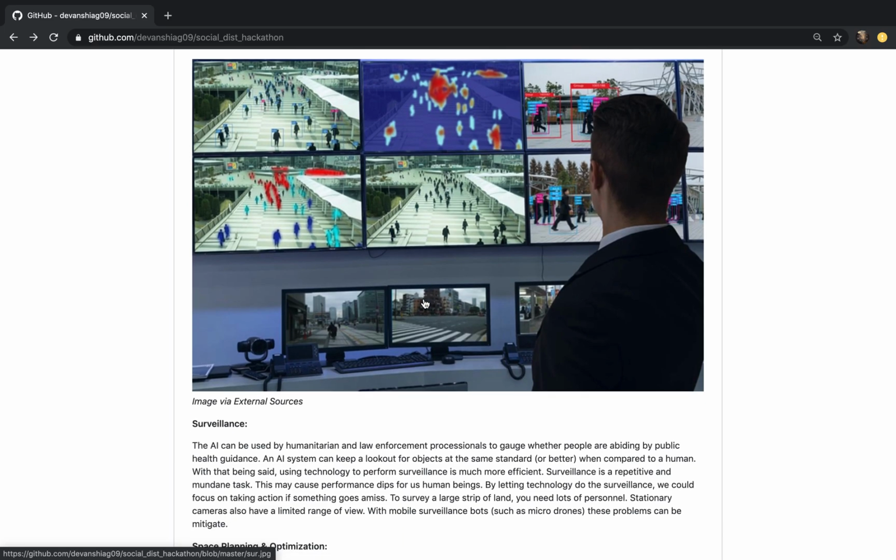Now let's discuss the various use cases this application serves. Surveillance. This AI system can keep a lookout for objects at the same standard or even better when compared to a human, which is a much more efficient surveillance method. By letting this technology do the surveillance, we could rather focus on taking action if something goes amiss.